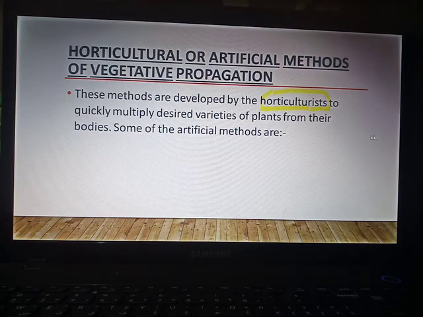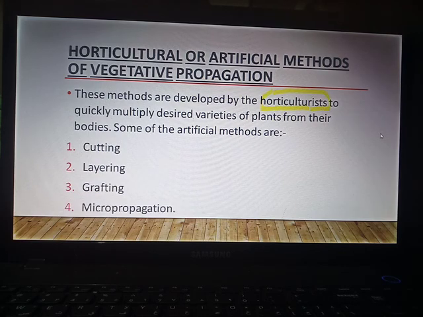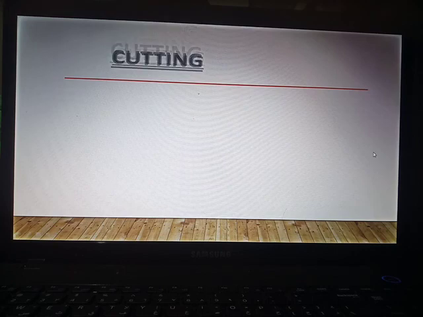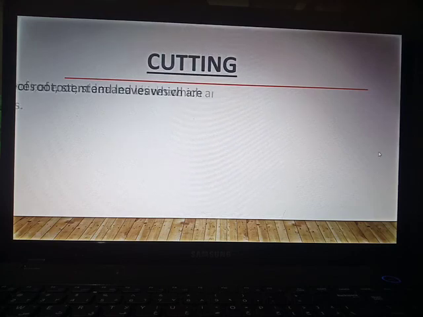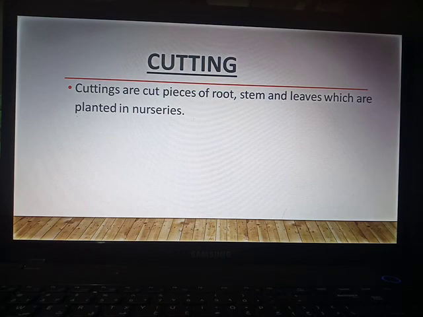Some of the artificial methods are given below, that is cutting, layering, grafting and micropropagation. So let us first discuss cuttings. So what are cuttings? Cuttings are cut pieces of root, stem and leaves which are planted in a nursery. Cuttings are basically a part of the plant. For example, it may be a root, a stem or a leaf which is used to grow a new plant, and these pieces are planted in nurseries.